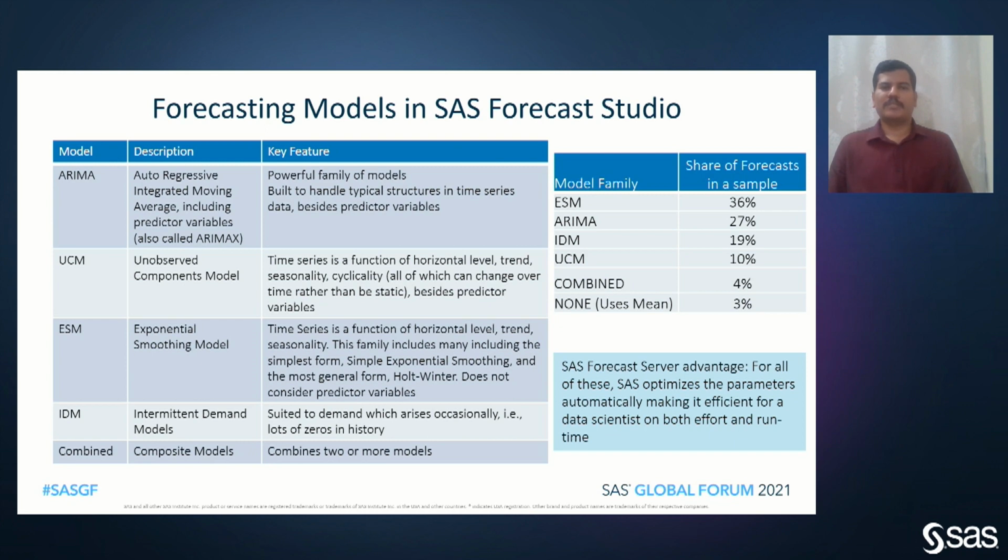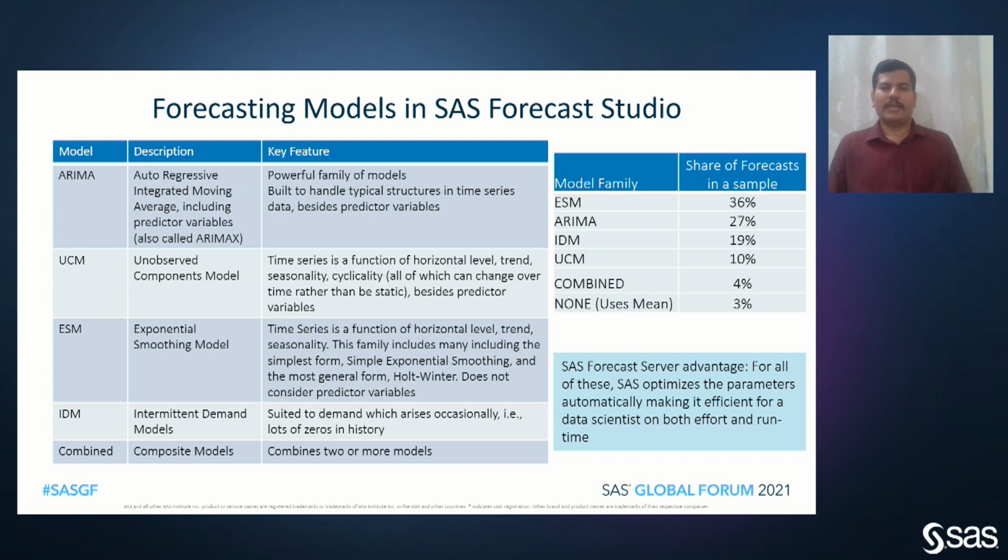Forecast Studio supports all kinds of forecasting models from the family: ARIMA, UCM, ESM, IDM, and Ensemble models. ARIMA has its extension models also available, which are ARIMAX and others. IDM models are important for intermittent demand predictions. Here, SAS Forecast Studio optimizes its parameters based on internal tunings.